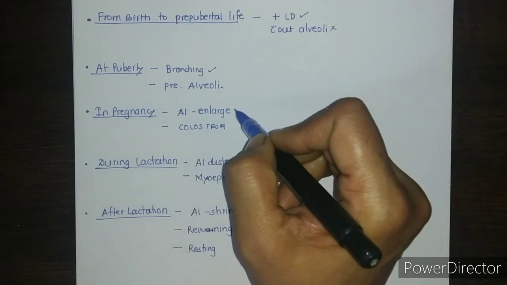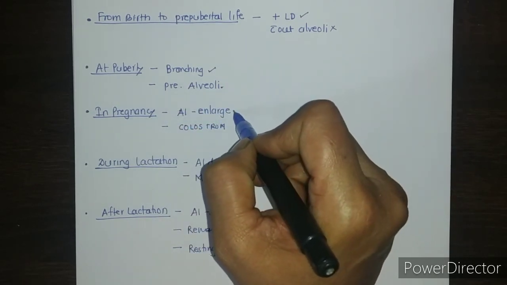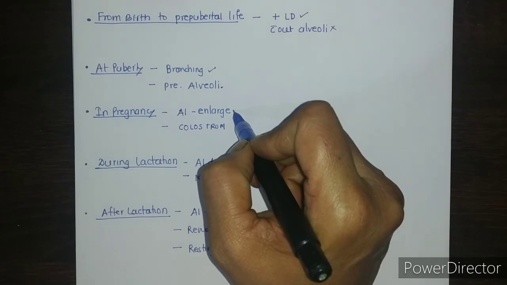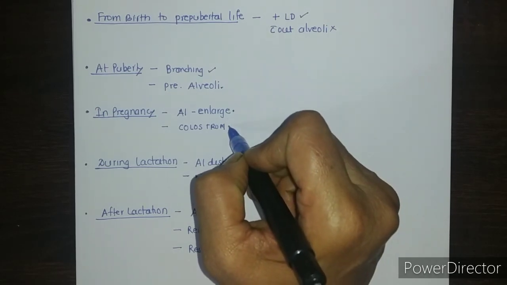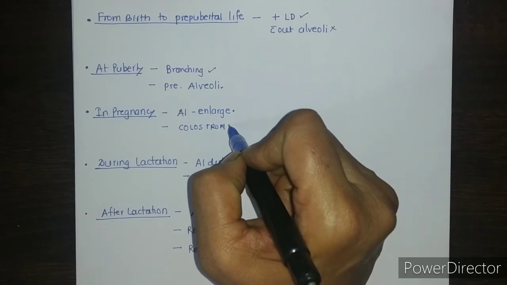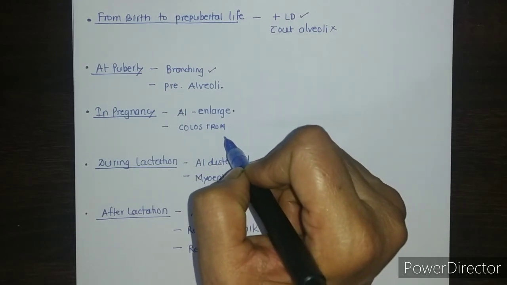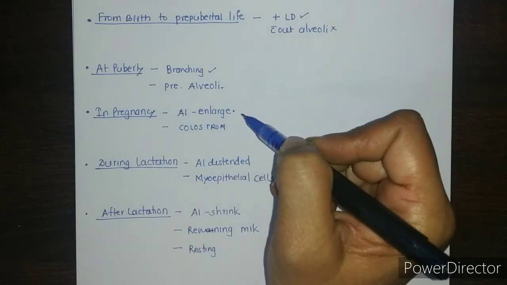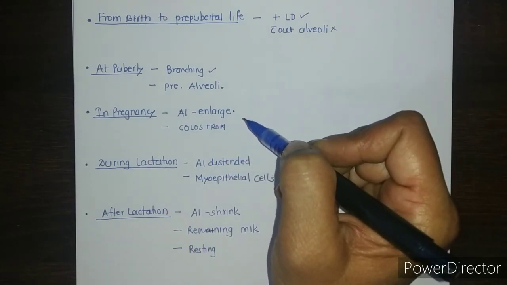In pregnancy, the alveoli get enlarged with accumulation of milk. Milk secreted in the later part of pregnancy is called colostrum. True milk secretion starts after a few days of parturition with the suckling of the newborn.